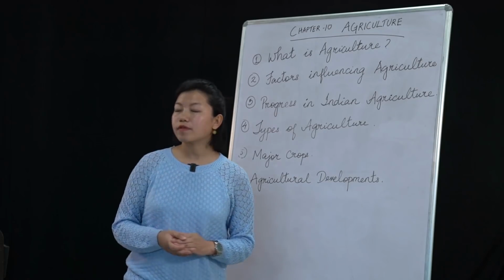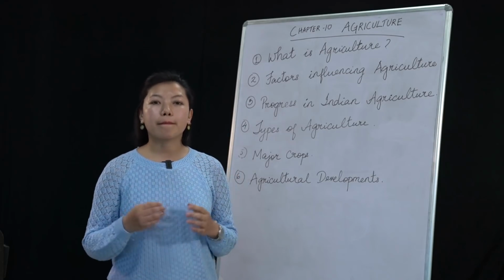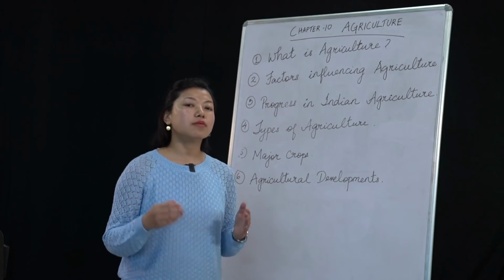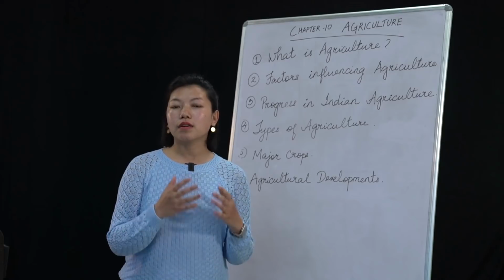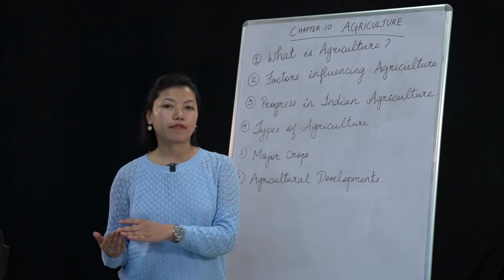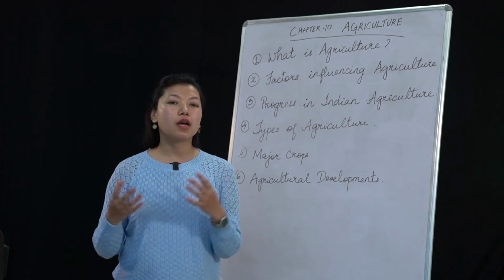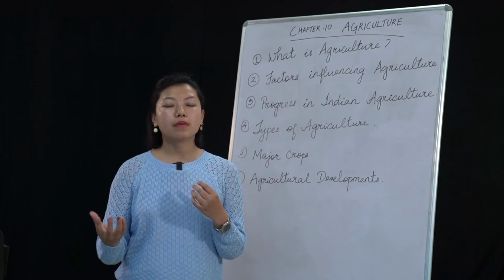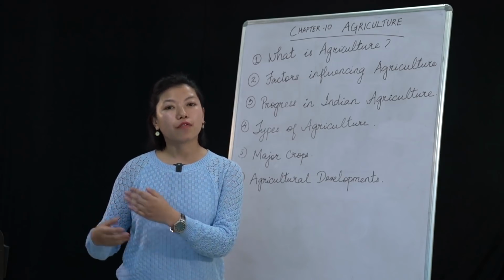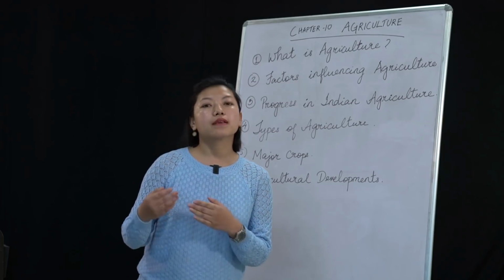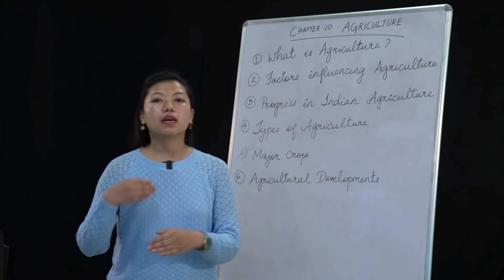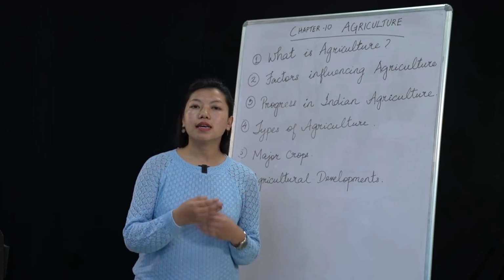Then another type of commercial agriculture is mixed farming. Okay, now what is mixed farming? Here they would plant the crops along with rearing of animals. So why do they do that? When they are planting the crops, they're also planting fodder for the animals. I said fodder is food for animals, right? So they are planting the crops along with rearing the animals.